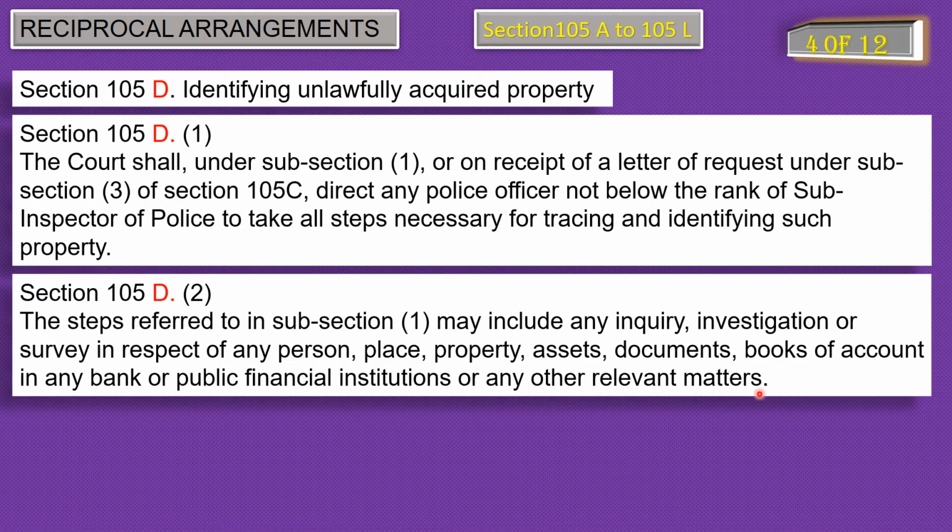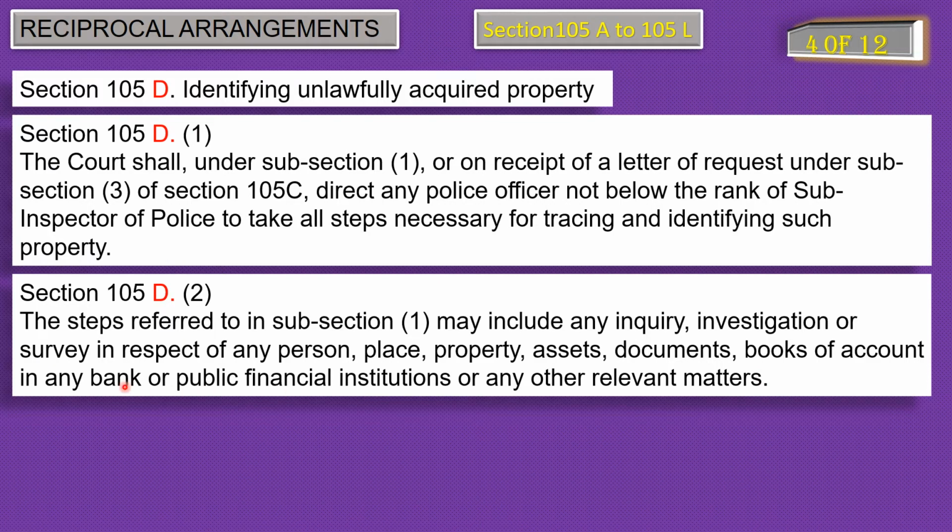Basically, subsection 2 of section 105D is clarifying things which are included in the word property for the police officer to search, track, or identify, the IO, the investigating officer, for the purposes of any inquiry, investigation, or even survey in respect of that person, place, property, assets, documents, books, and accounts of any bank and financial institute as well.